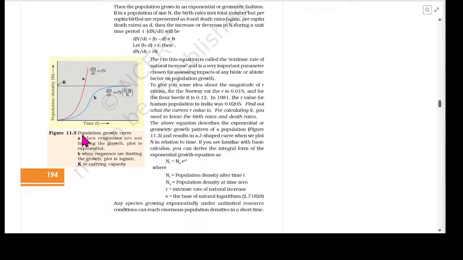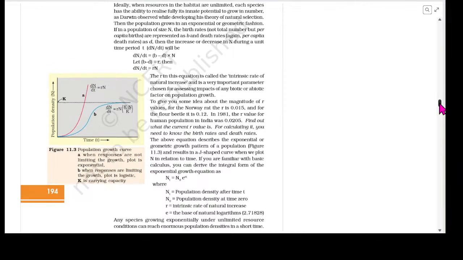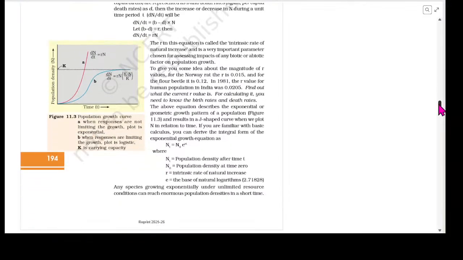Such type of graph which is given in figure 11.3 is very important. Here A is showing you the J-shaped one and B is showing you the logistic one. Population density has been taken on the y-axis denoted by capital N, whereas time is taken on the x-axis and it is denoted by t. So A is denoting exponential growth, whereas B is denoting logistic growth.